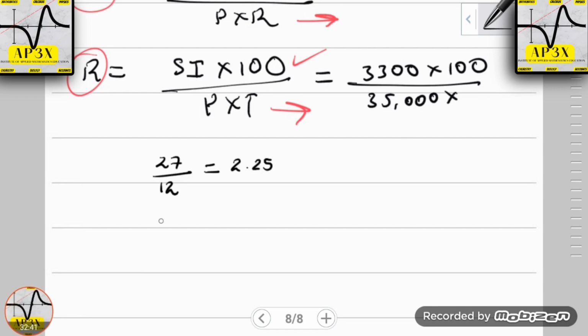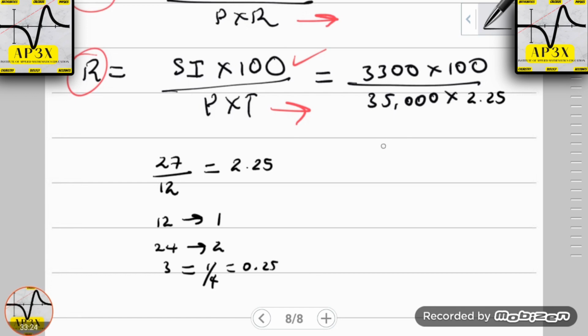Or you could intuitively find out that 12 months equals 1 year, 24 months equals 2 years, and 3 months is equal to a quarter of a year, which is therefore equal to 0.25. But I think easily we should just divide 27 months by 12. That will give us the exact value of 27 months in years. So this is going to be 2.25. Some students rounded off to 2.3. Might be a little risky if your instructor requires the exact answer. So I do recommend that you write down exactly what you got on the calculator.